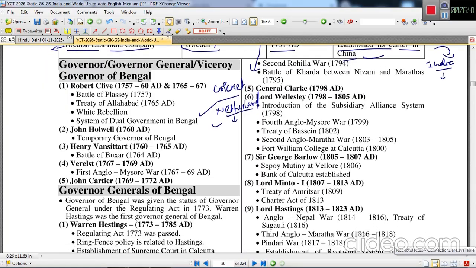Next is Governor General, Viceroy, or the Governor of Bengal. Why are they important?